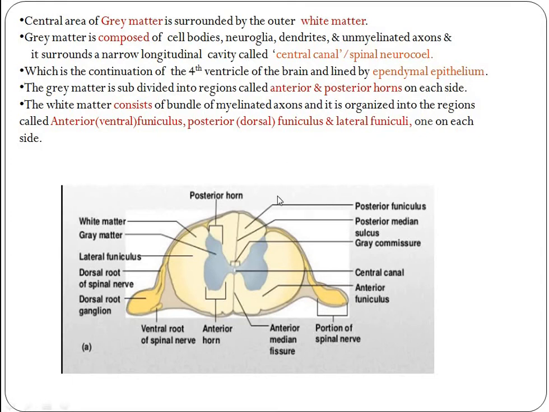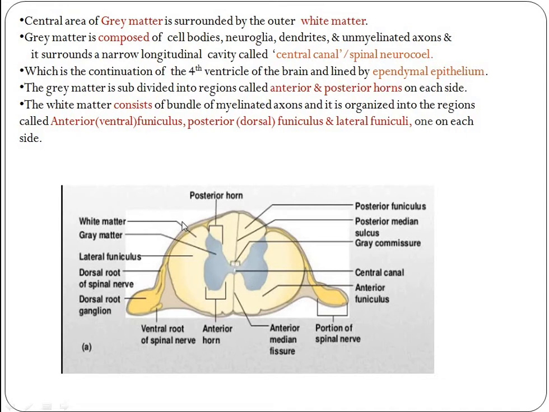Next, this gray matter is subdivided into regions called the anterior and posterior horns. See, the gray matter has two horns on each side: this is a posterior horn and downwards the anterior horn. This is all about the gray matter, which is surrounded by the white matter.